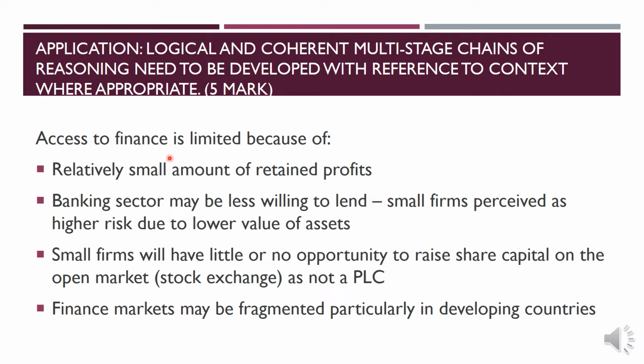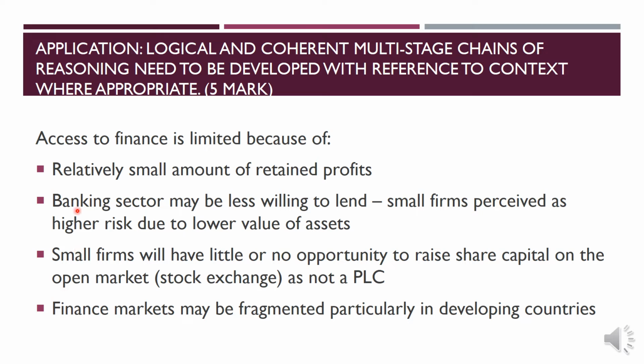So we are saying that access to finance is limited. Why is access to finance limited? That's what we are explaining here in the application part. For example, a relatively small amount of retained profit. We know that the objective of the small firm is normal profit, so they do not have previous supernormal profit. If they had previous supernormal profit, they could use that for further investment. But the problem is that small firms have a relatively small amount of retained profit, so they cannot grow further.